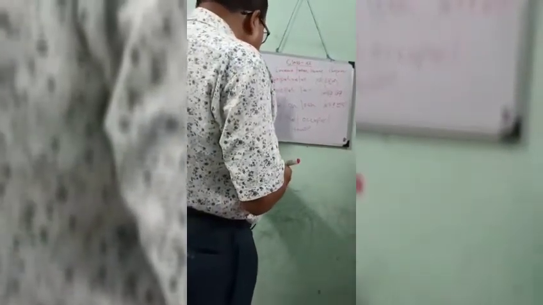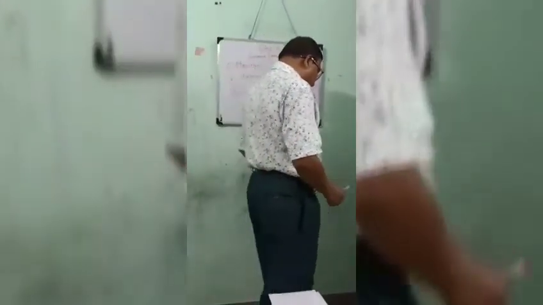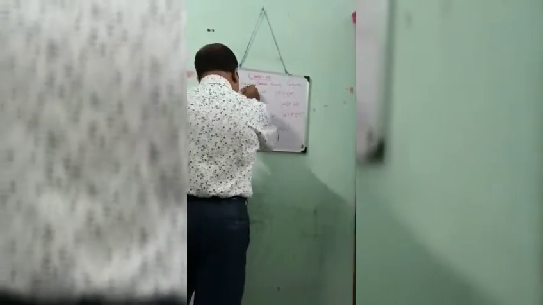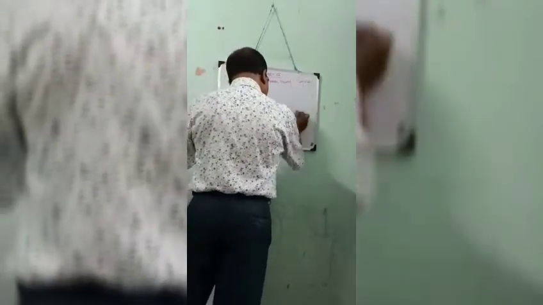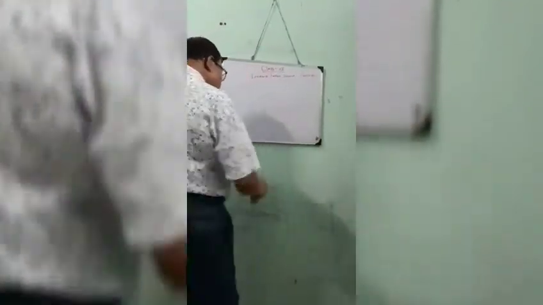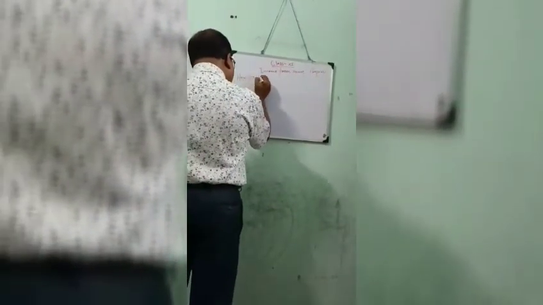Now there are certain calculations in computing the income from house property. How to calculate?